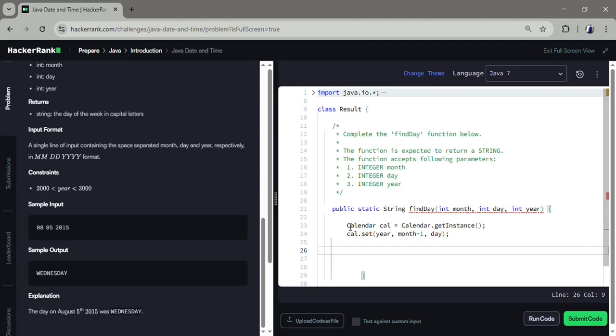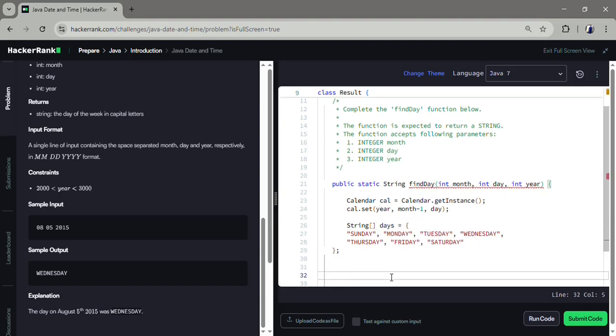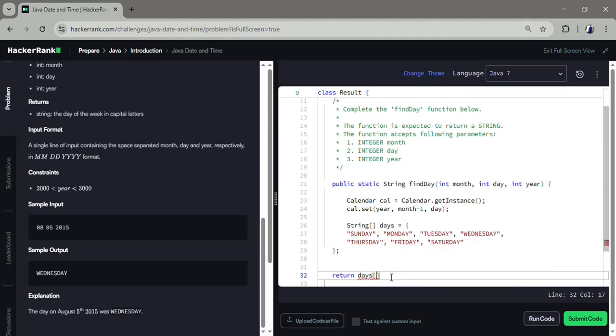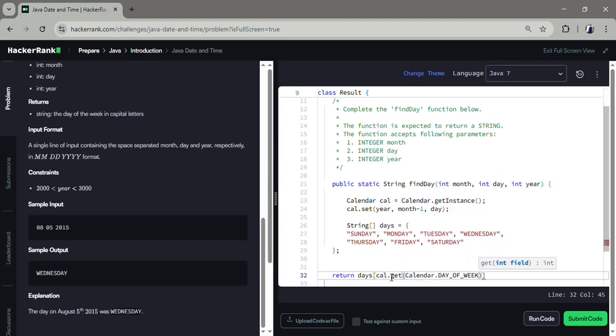Now make a string array of days. Then we return the day using Calendar.get, day of week, by subtracting 1.